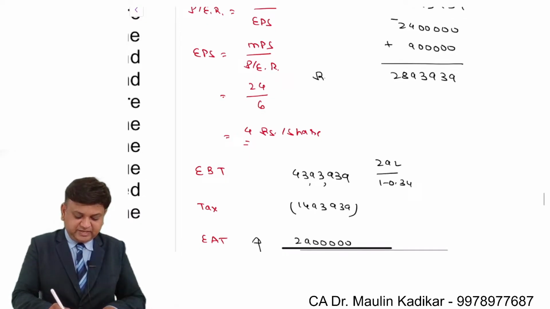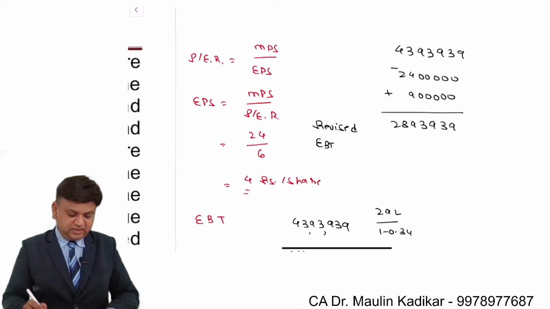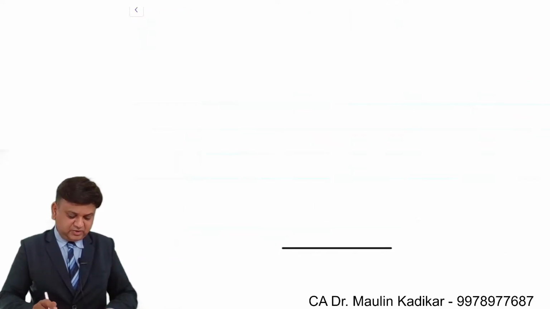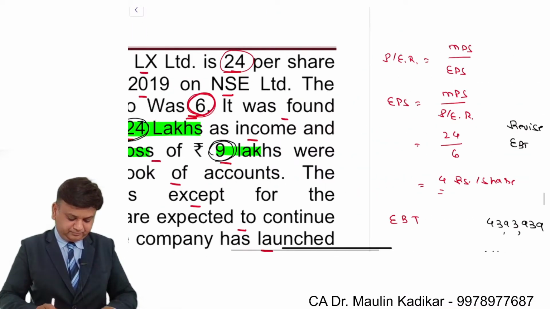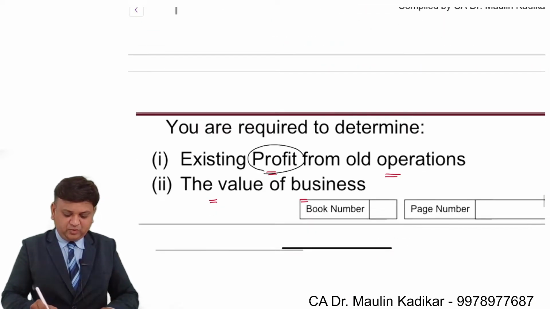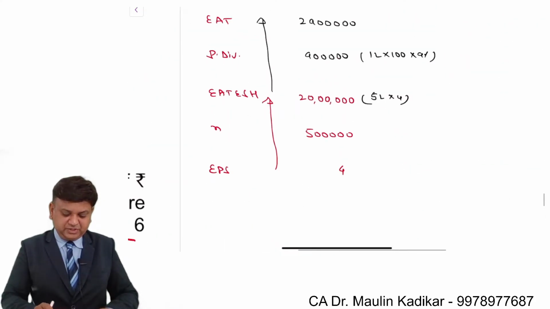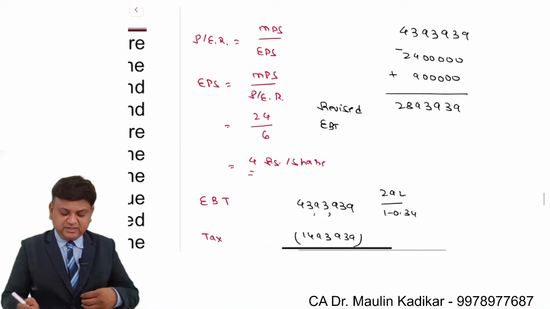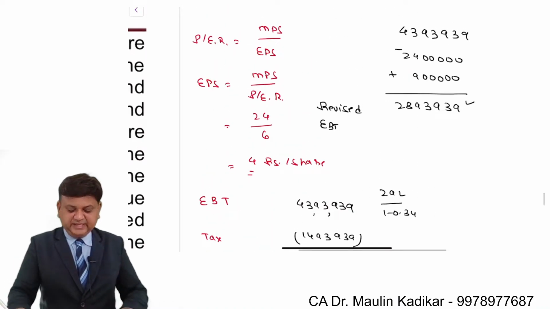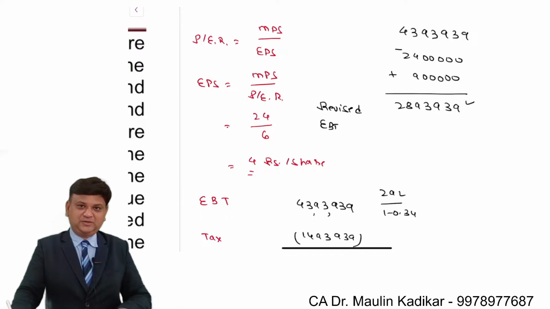This is the way the revised earning before taxes can be calculated. The first part of the question says you are required to calculate the existing profit from the old operations. So the existing profit from the old operation is 28,93,939, which we are expecting to continue in future.